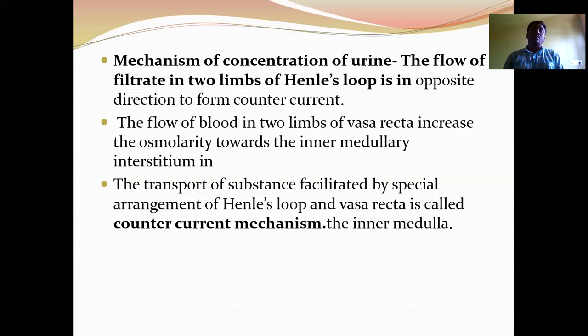At the same time, a small amount of urea is reabsorbed from the collecting duct into the interstitial fluid. That urea is secreted into the ascending limb of Henle's loop. Again, when the filtrate passes through the collecting duct, a small amount of urea is reabsorbed into the interstitial fluid to maintain the high osmolarity in the inner medullary region. The maintenance of high osmolarity is essential for the reabsorption of water from the collecting duct to form concentrated urine.